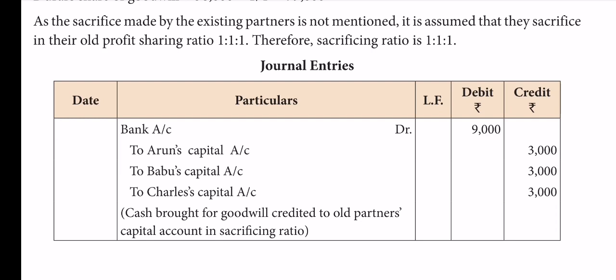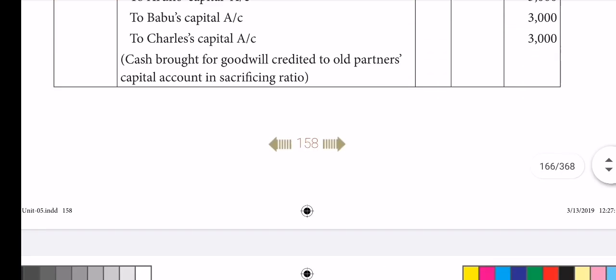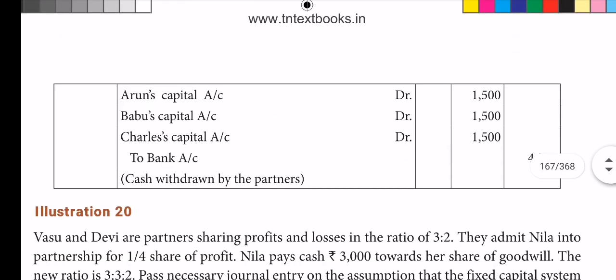How much is the share? 9,000, which is credited to the old partners in the sacrificing ratio. That is automatically 1:1:1, therefore 3,000, 3,000, 3,000. First the journal entry for cash for his share of goodwill brought in by the new partner. Then half of the goodwill is withdrawn by the old partners. Therefore, reverse journal.